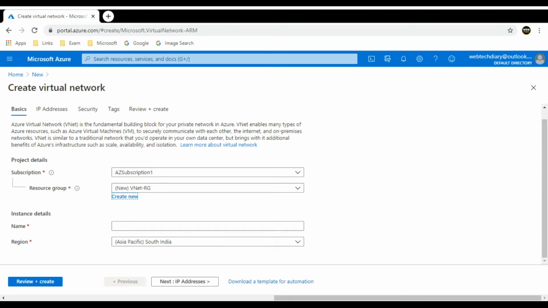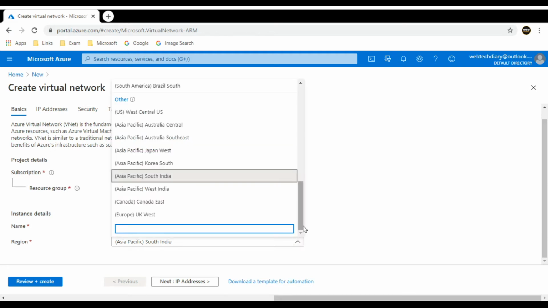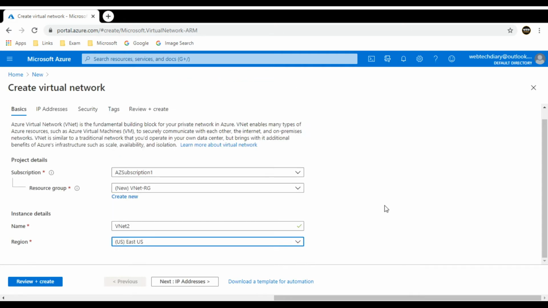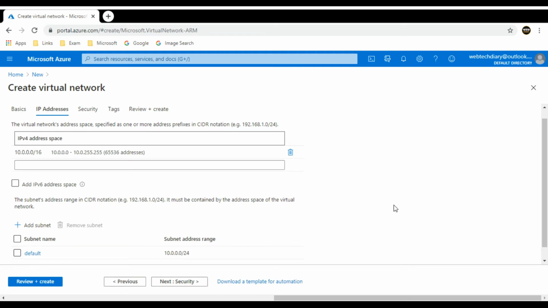And here we have to give the virtual network name. Microsoft has around 53 plus regions across the world. So you need to select the appropriate region for you based on your user base. For this demo purpose, I am selecting East US. Going to next screen to provide the IP address range.